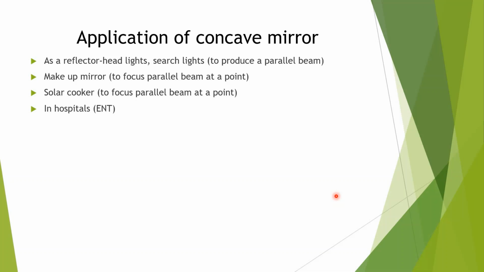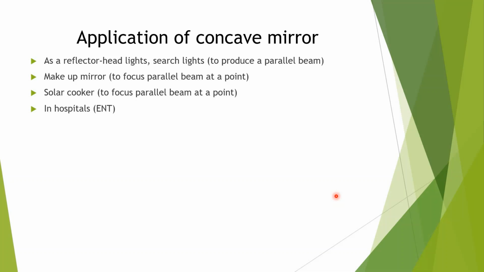In hospitals, ENT doctors, who are specialists in ear, nose and throat, have to observe these organs. That's why a parallel beam of light will be focused at one point. In that case a concave mirror will be used.